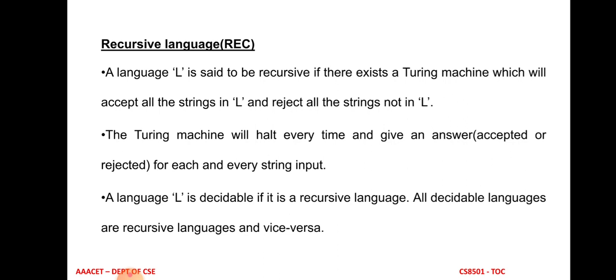So let us see what is recursive language and what is recursive enumerable language. A language is said to be recursive language if there exists a Turing machine which accepts the language. If the particular input string belongs to the language, then the Turing machine accepts it. If the input string does not belong to the language, then the Turing machine rejects the input string, or it halts the Turing machine operation with the result of no.